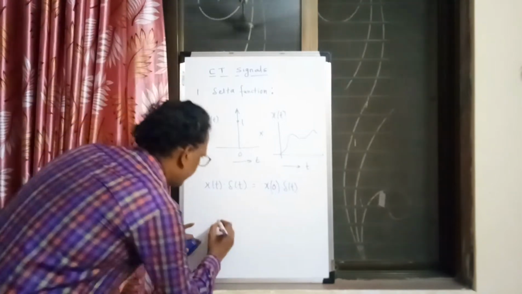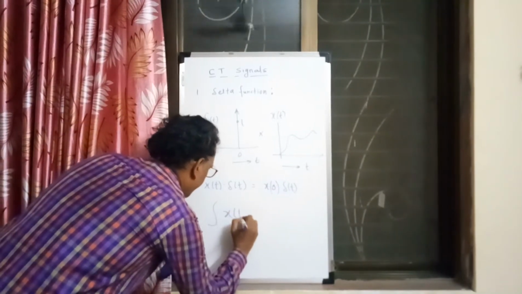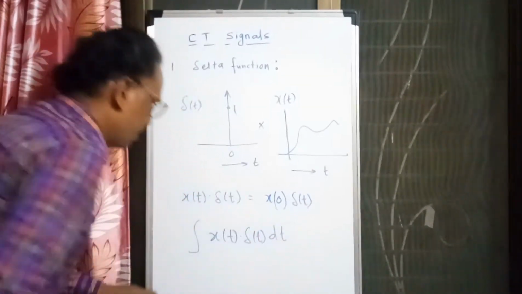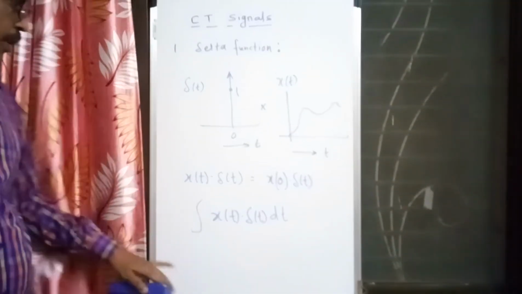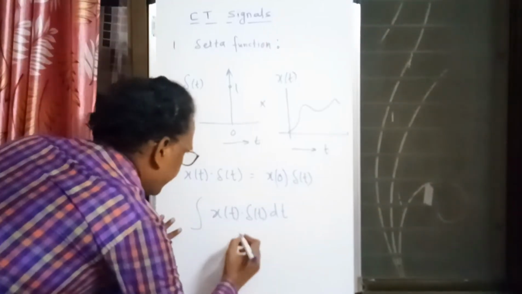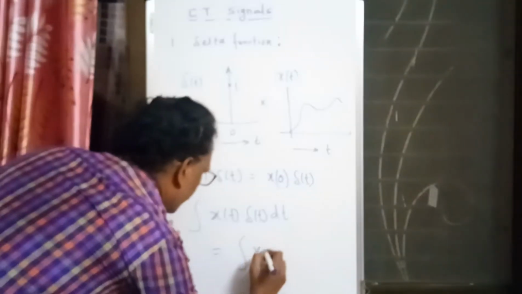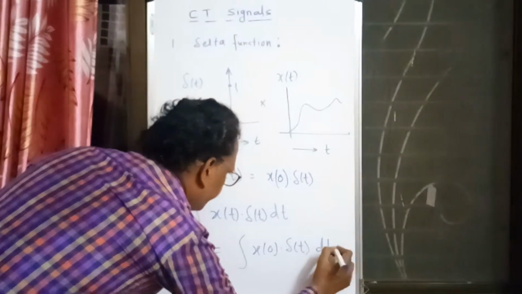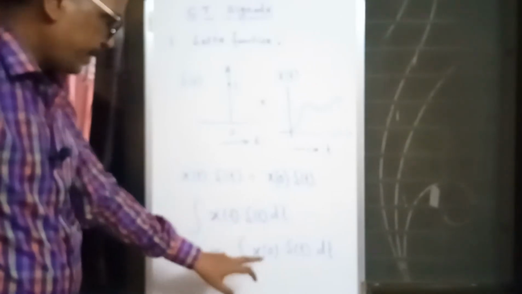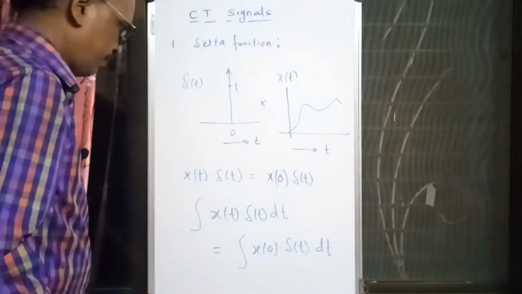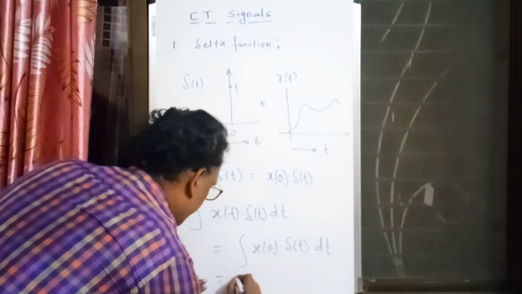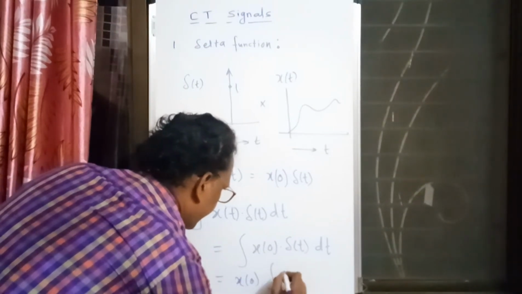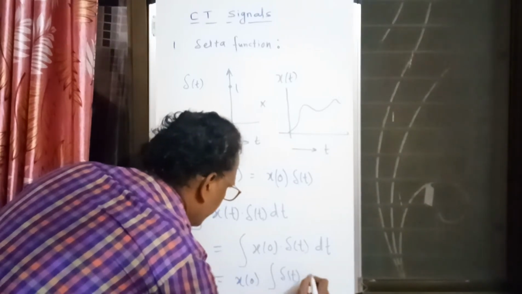So if I take the area of x of t into del of t, we know that this can be written as x of 0, which is one sample, multiplied by del of t dt. Since x of t into del of t can be written as x0 del of t, this can be written with x0 as some constant amplitude, and here I can write del of t into dt.